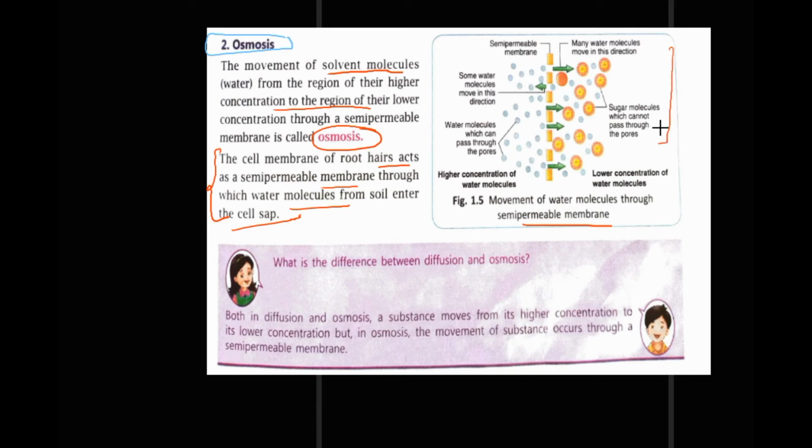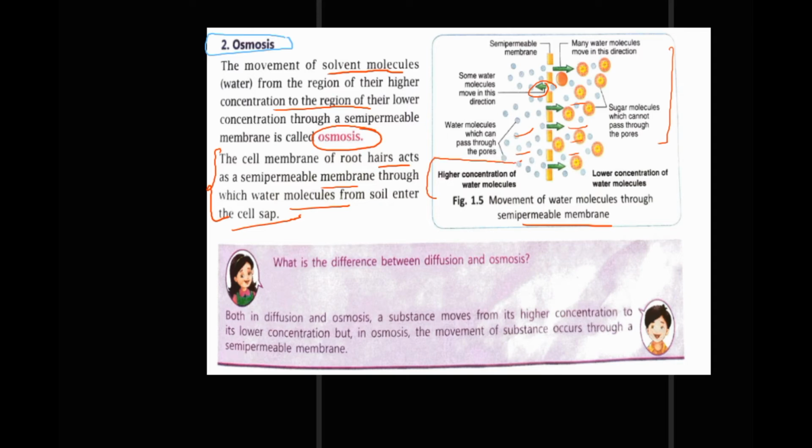Sugar molecules which cannot pass through the pores are shown here. Many water molecules move in this direction. Here the direction of water molecules is shown. Some water molecules move in this direction. So this is a semi-permeable membrane. These are the water molecules which can pass through the pores, and these are the water molecules which cannot pass through the pores. So why is it so?